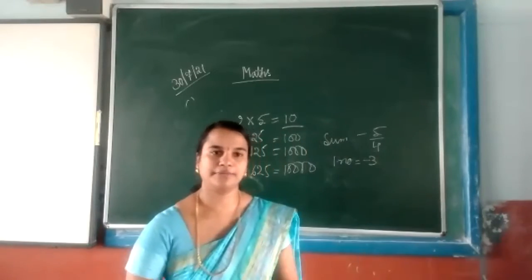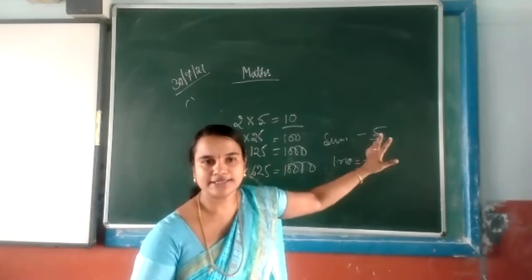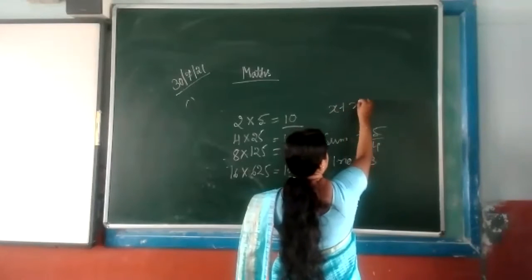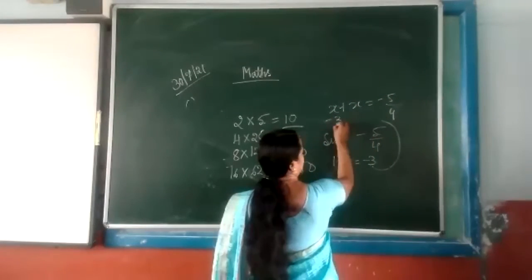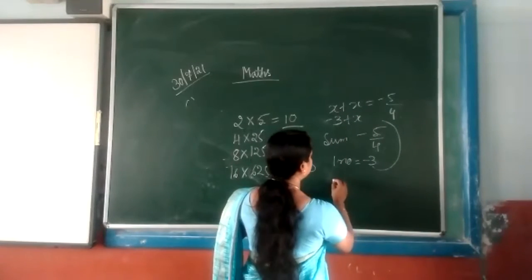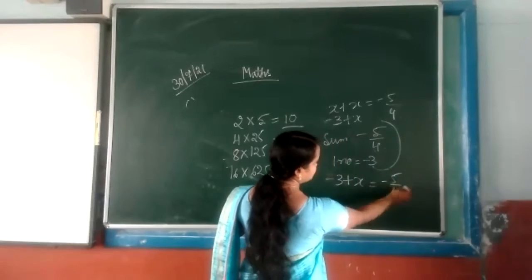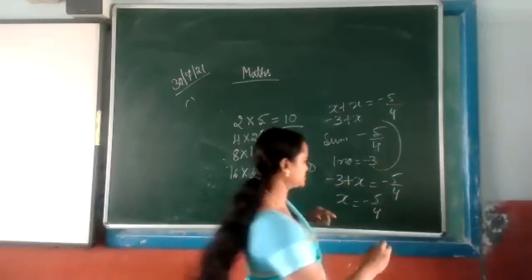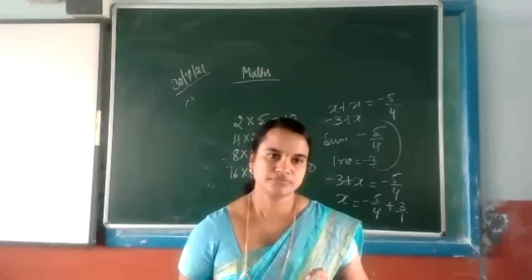Find the other. That means x plus x is equal to minus 5 upon 4. One number is given as minus 3, plus the other x we have to find. So the equation is minus 3 plus x is equal to minus 5 upon 4. Then x is equal to minus 5 upon 4, and when minus 3 moves to the other side, it becomes plus 3. Then you have to find the LCM and solve.